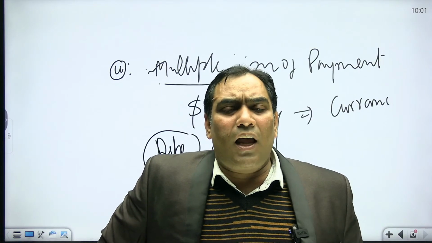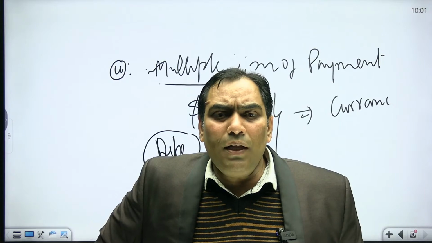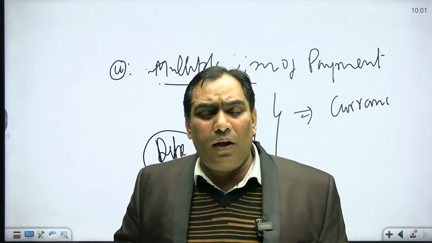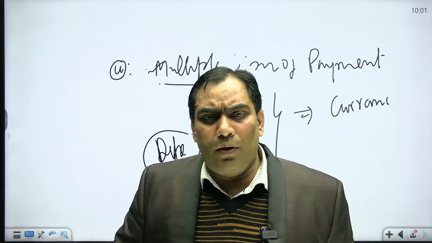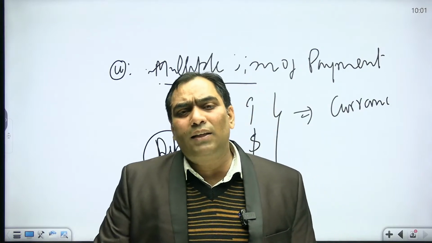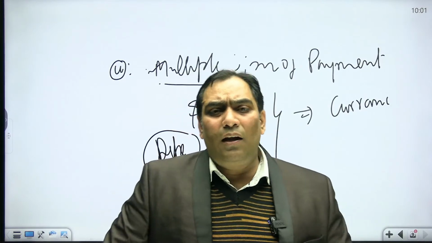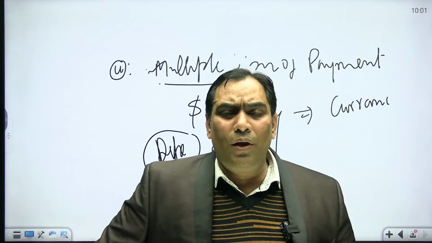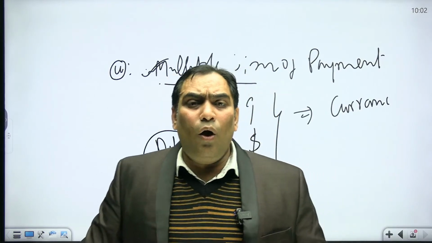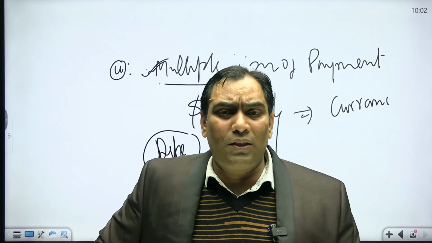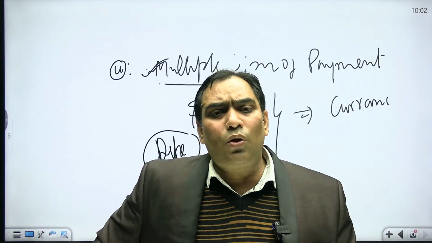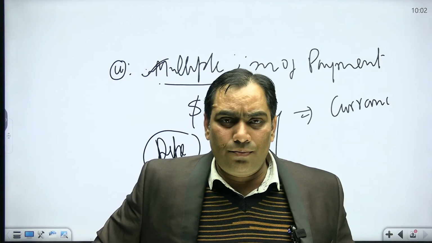Like we have signed the currency swap agreement with Japan. So Japan will accept our currency for transactions, import and export. Similarly, we will also accept the Japanese currency. So the dependence on the US dollar is going to be reduced. That is the financial function of IMF, to establish a multiple payment system so that dependence on the US dollar can be reduced.